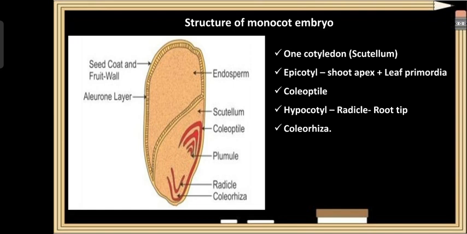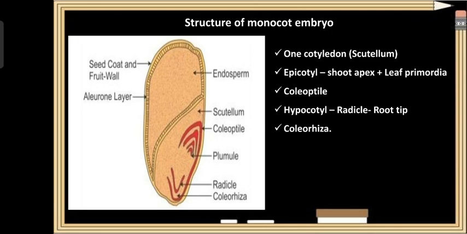So this epicotyle develops into a shoot apex and the leaf primordia. Both the shoot apex and the leaf primordia are enclosed by a hollow foliar structure called coleoptile, and the portion of the embryonal axis found below the scutellum is called hypocotyle.